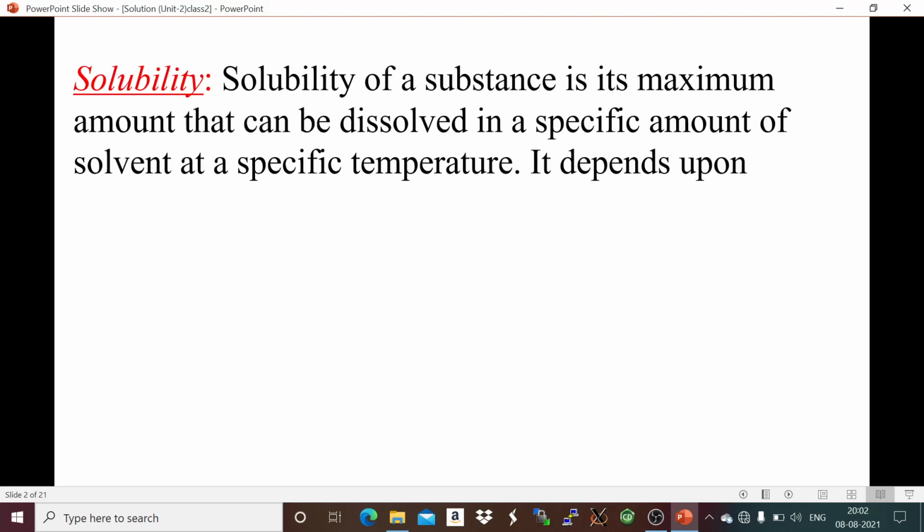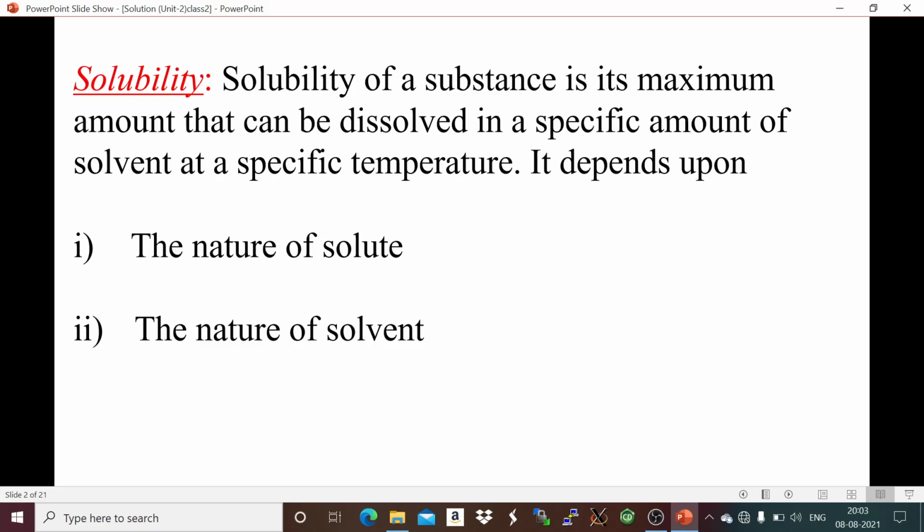So, solubility of a substance means the maximum amount that can be dissolved in a specified amount of solvent at a specific temperature. So, when we dissolve a solute in a solvent, the maximum amount of solute that can be dissolved in a definite or particular amount of solvent at a specific temperature is known as solubility, and it depends upon the nature of the solute, the nature of the solvent and temperature.